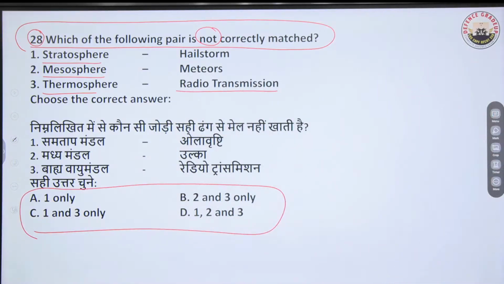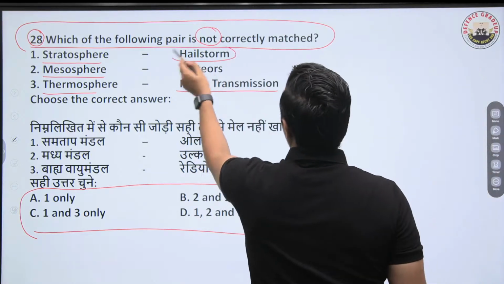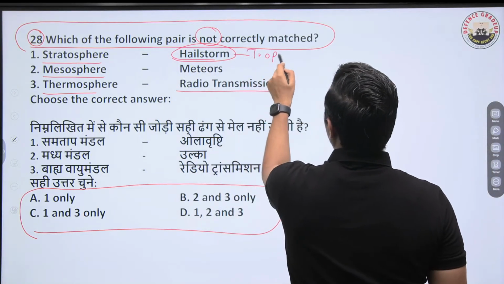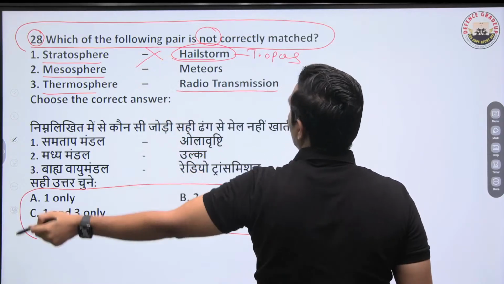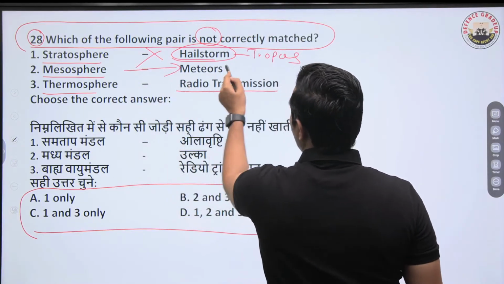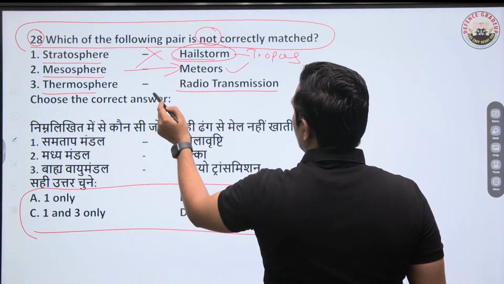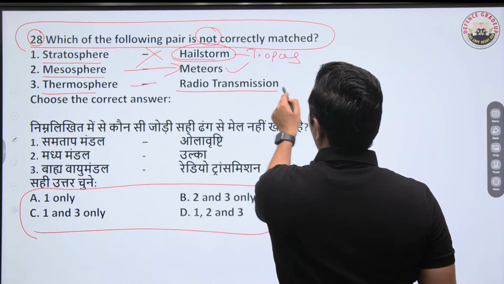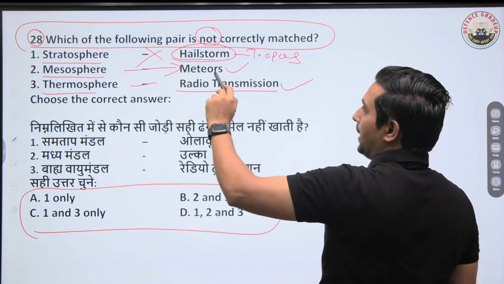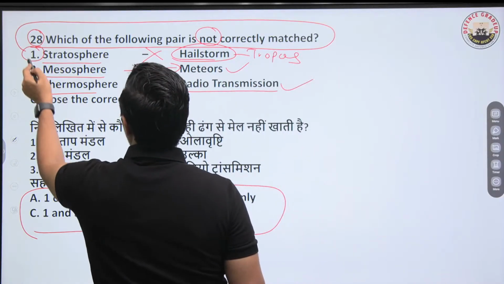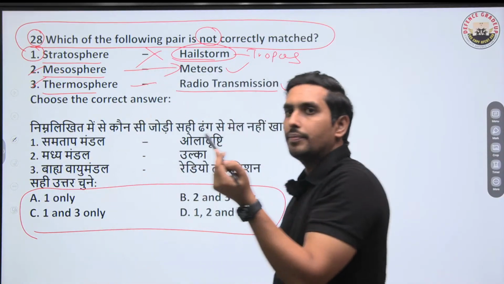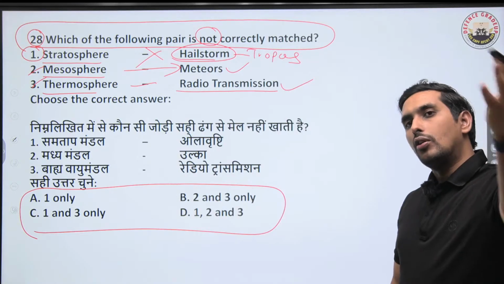If we talk about hailstorm, hailstorm has to be in the troposphere, not in the stratosphere. This is incorrect. In the mesosphere, meteors are burnt. This is correct. Thermosphere, when we talk about radio transmission, that is fine. But the question is about not correctly matched. So the first one is not correctly matched and the second and third are absolutely fine. Am I right? Ionosphere is also in the thermosphere only.